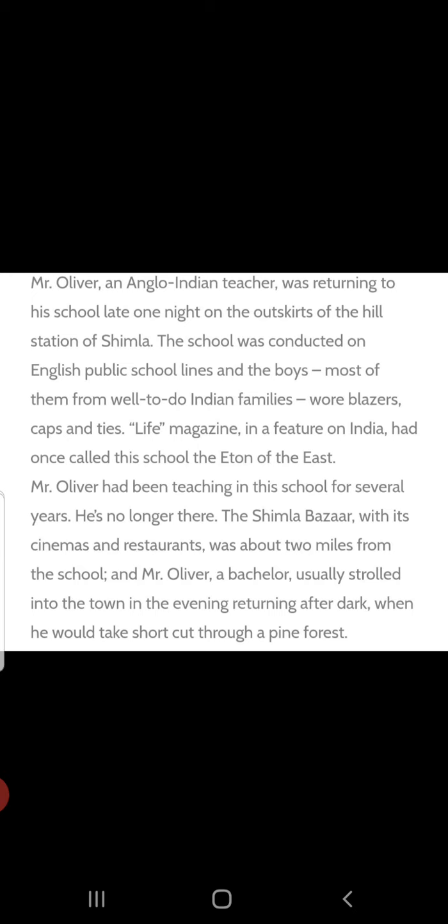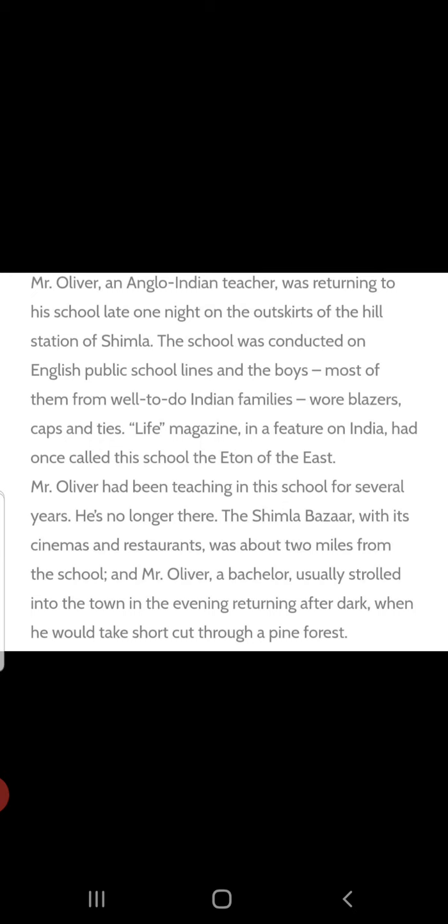Okay. This school was conducted, means it was run by English public school lines. Means English public school lines are the famous schools in England. This is one branch of that which is managed by them, and so this had the international standards in the residential schools in Shimla. Okay, this school was very famous. Here many Indian families, rich boys from the age 13 to 18 studied here. It was called Eton of the East.